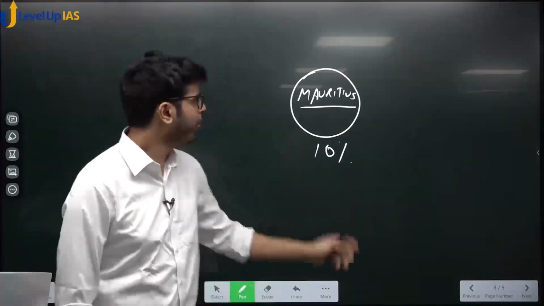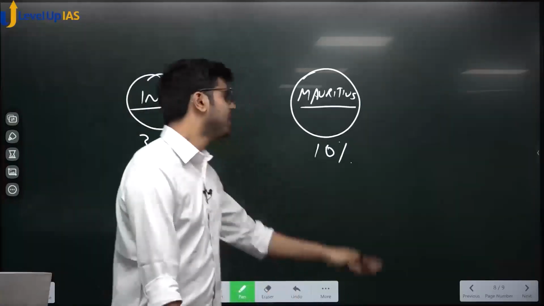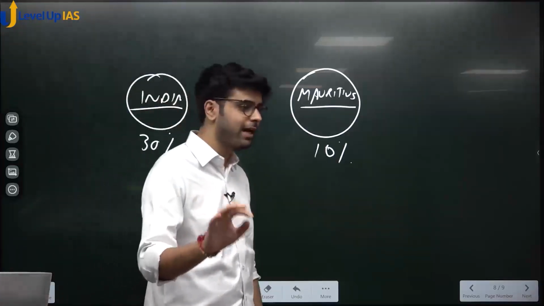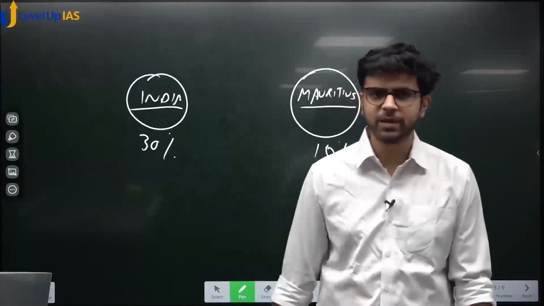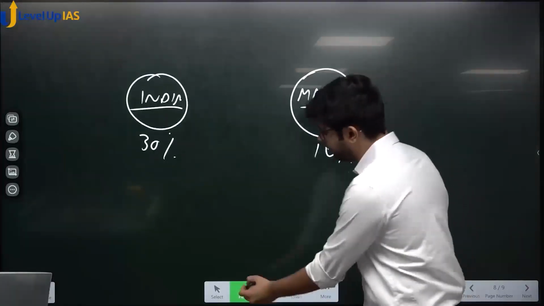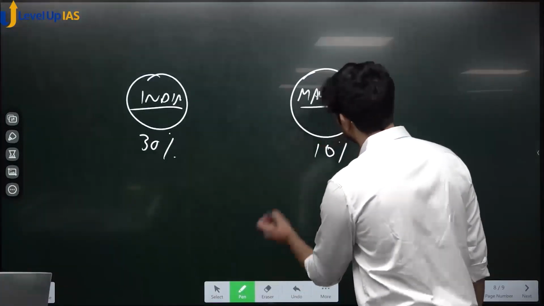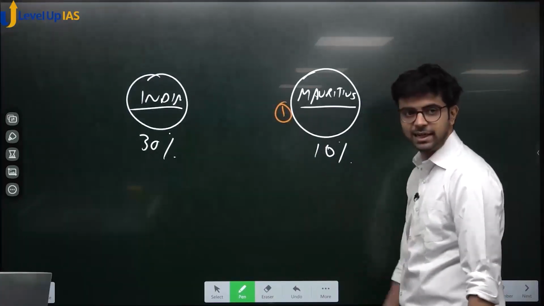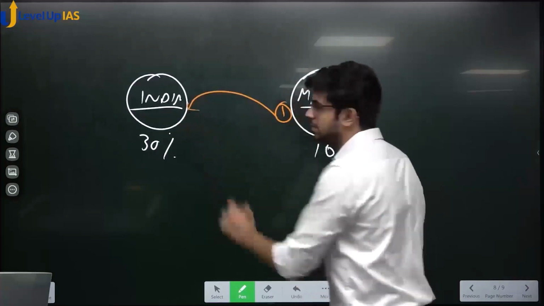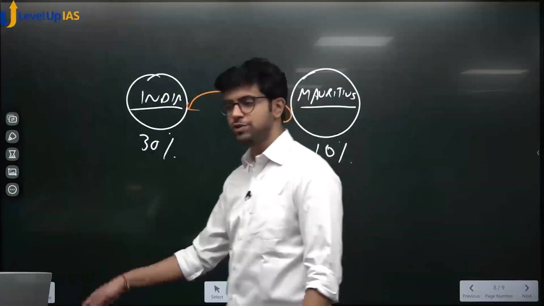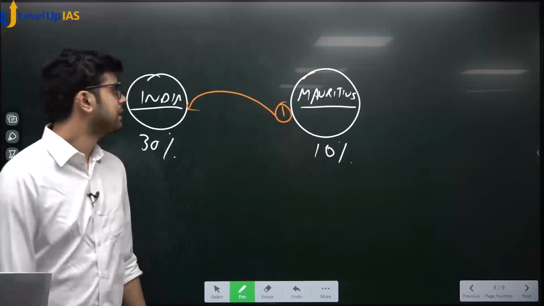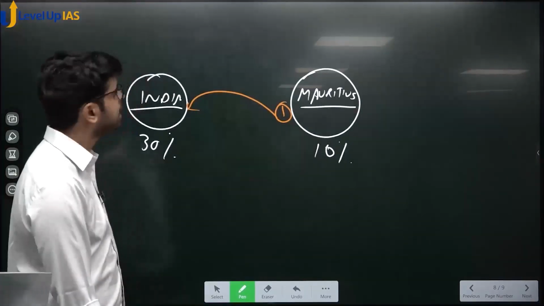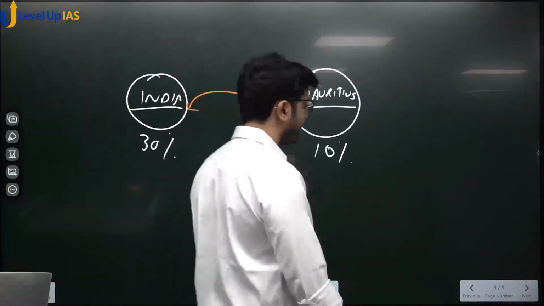Simple. So you go to Mauritius, you work there, you pay tax there at 10%, bring that remaining 90% here, we will not tax it. This is the arrangement of DTAA. Do you agree? This is possible? Yes. Person 1 earns money in Mauritius, pays tax at 10%, brings money to India and gives it to his parents. Will India tax this remaining money? No. Why? Because it is covered in DTAA, no tax.